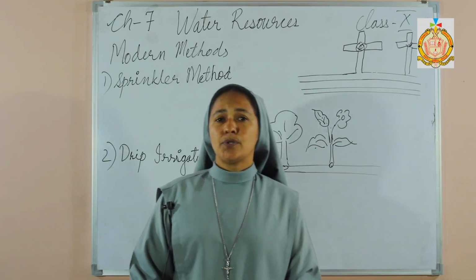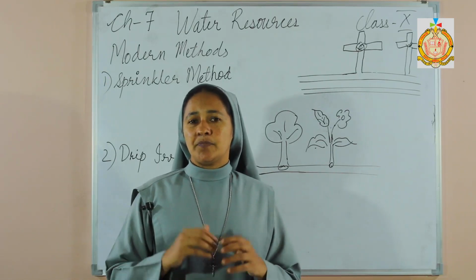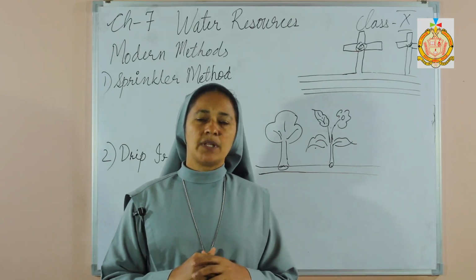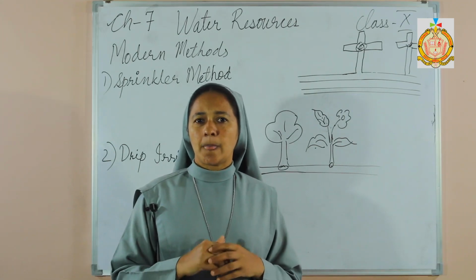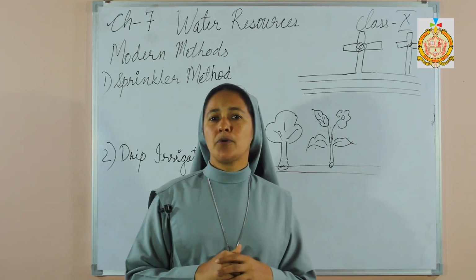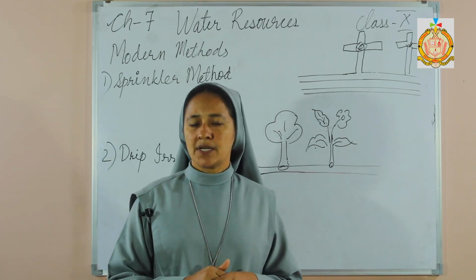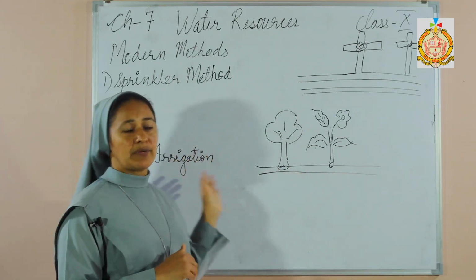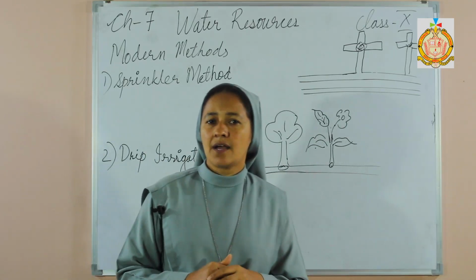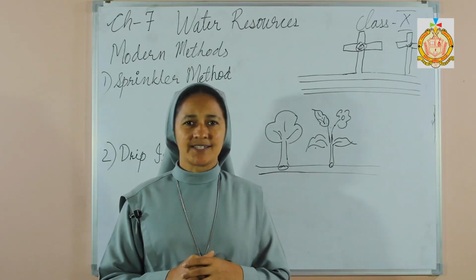Now, before going to the modern methods of irrigation, there are two main methods of irrigation that we are using, and in your book the bamboo method of irrigation is also given. So, before going to the sprinkler method of irrigation and the drip method of irrigation, let's have a little understanding about the bamboo method of irrigation.